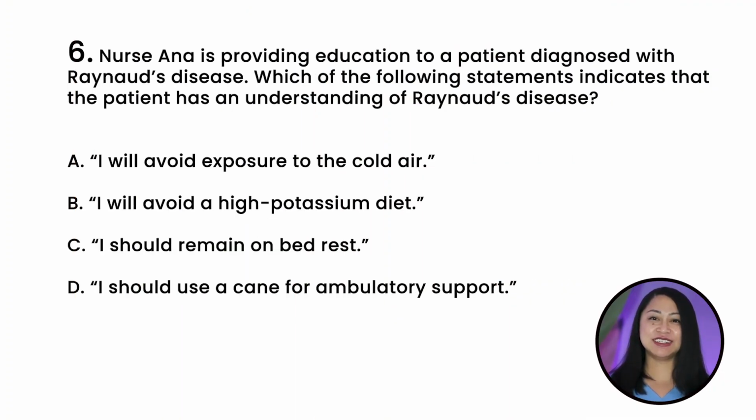Question 6. Nurse Anna is providing education to a patient diagnosed with Raynaud's disease. Which of the following statements indicates that the patient has an understanding of Raynaud's disease? A. I will avoid exposure to the cold air. B. I will avoid a high potassium diet.